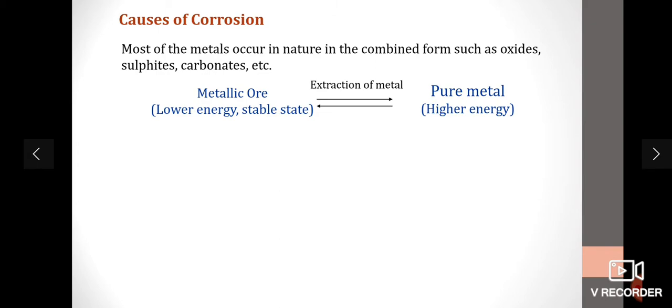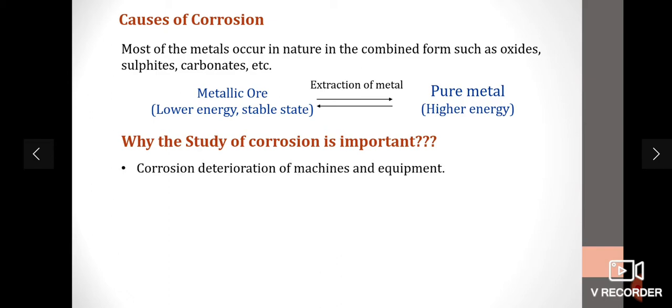This process is called extraction. The pure metal will be at a higher energy level. The reverse process, when the pure metal is exposed to the atmosphere containing oxygen, water, etc., it will go back to its original lower energy state. That process is called metallurgy.